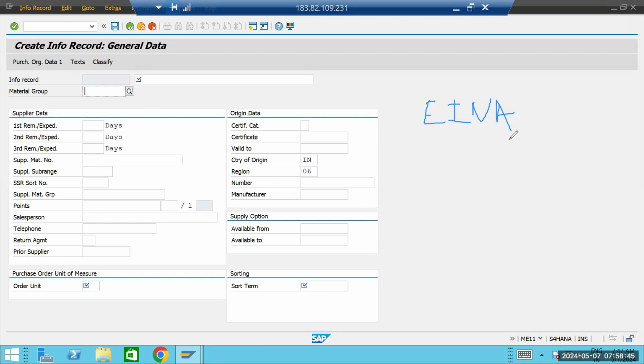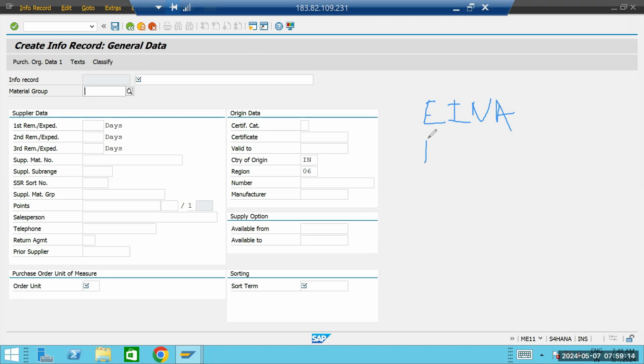Try to remember these tables or note them down. It will be very important in the interview. They might ask you about the tables. Normally there are chances that they will ask you about some standard tables, so try to understand and remember these tables. The first table is EINA, which will contain the general data.